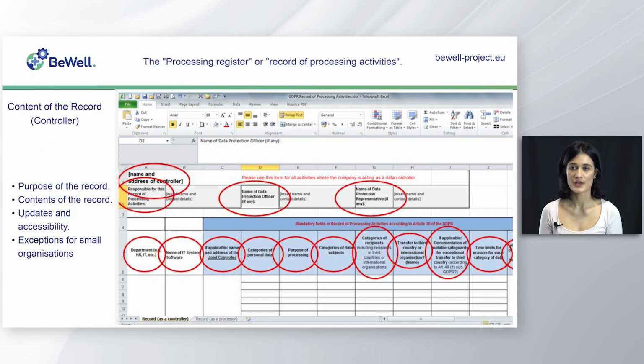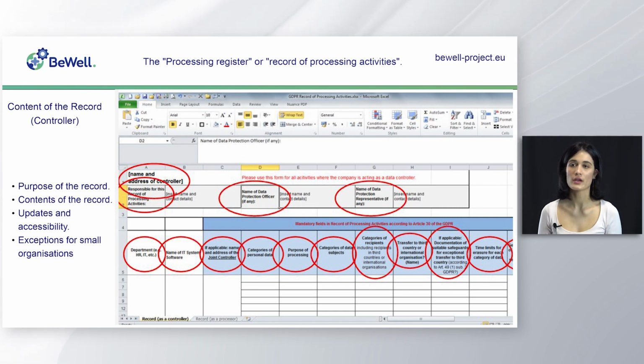The processing register or record of processing activities. Content of the record for the controller. Under the General Data Protection Regulation, the controller is required to keep a record of processing activities. This record, often referred to as a processing register or record of processing activities, serves as an important accountability measure for organizations handling personal data. Here's an explanation of the requirements.